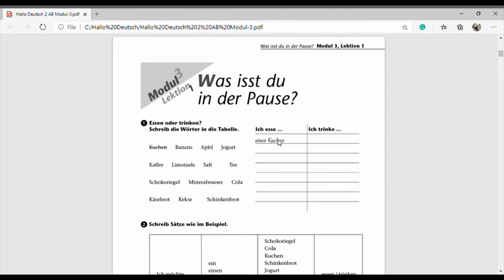Okay, the things which we can eat, we have to write in this column, and the things which we can drink, we have to write on the right side column. Yeah. So I'm going to take the name with the article also.